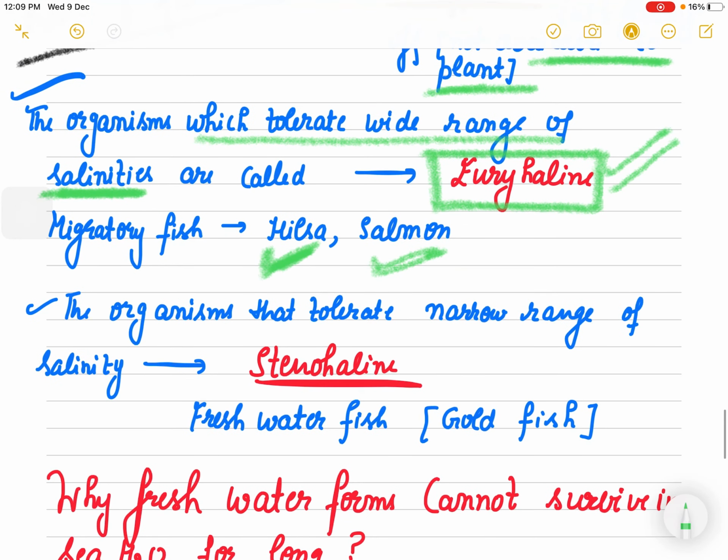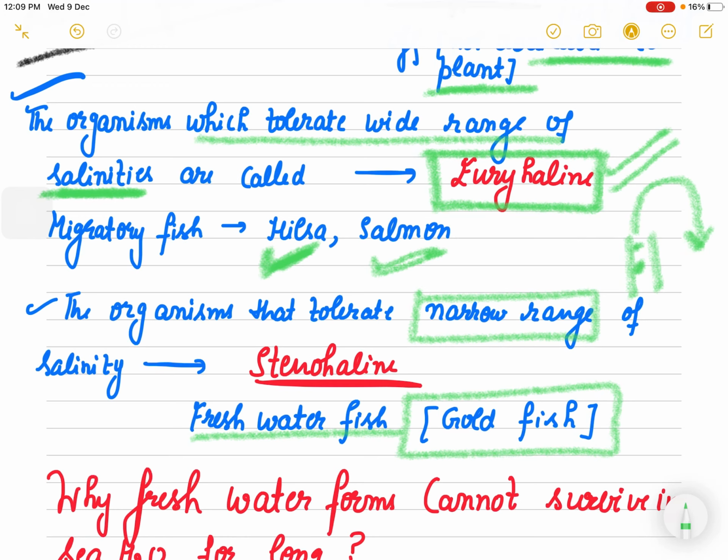The organisms that tolerate a very narrow range of salinity, suppose freshwater fishes, इनको डाल दो आप sea या ocean में, they will die. A very famous, very beautiful freshwater fish is the goldfish. It comes under stenohaline. So euryhaline are those which can tolerate a wide range of salinity, and steno are those which tolerate a very narrow range of salinity.